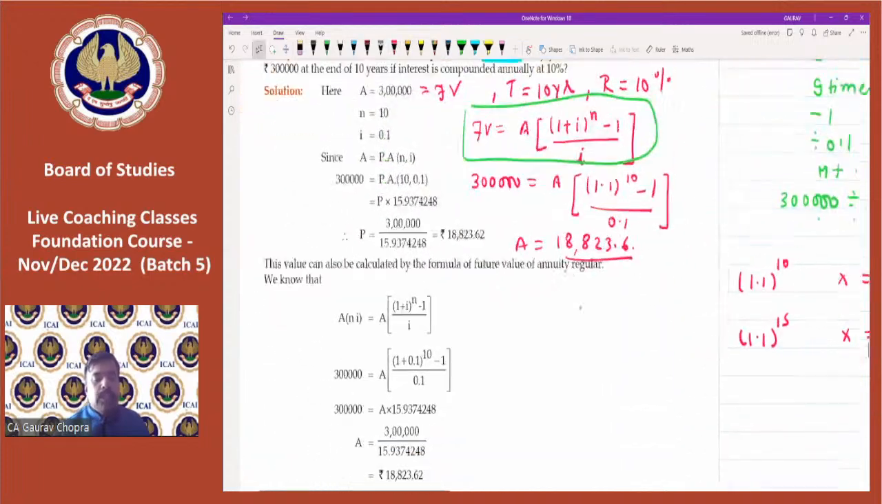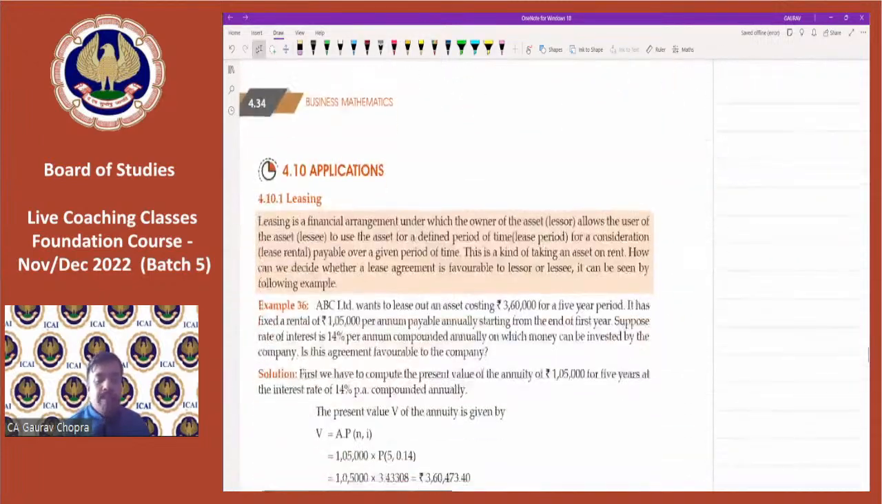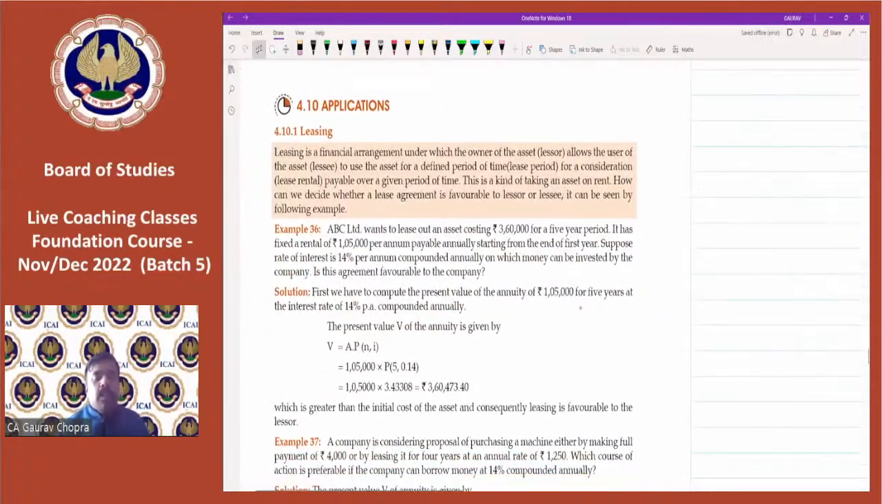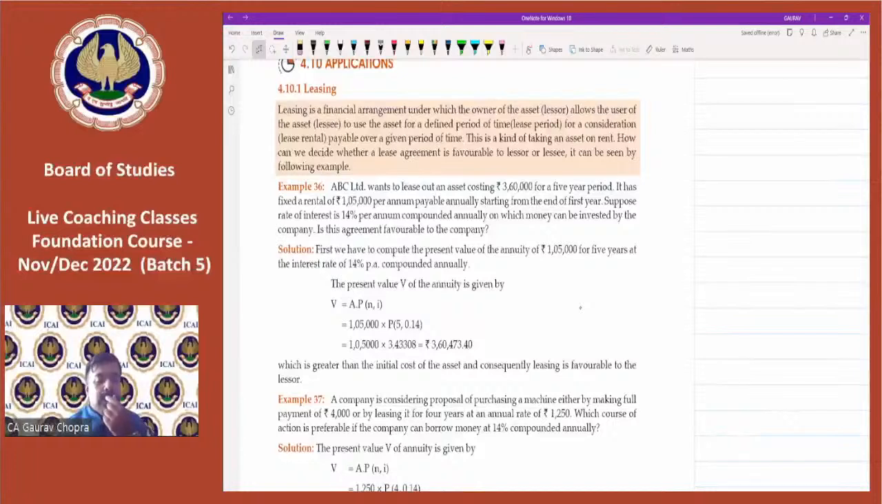So this was example number 35. Now let's move forward towards the application of these concepts. Now, where all these concepts are applied.